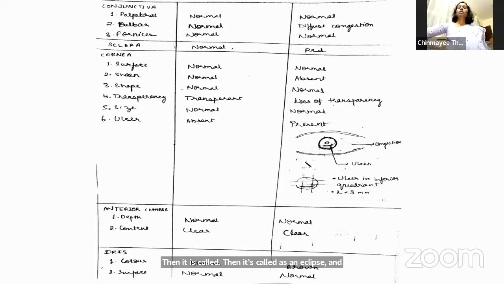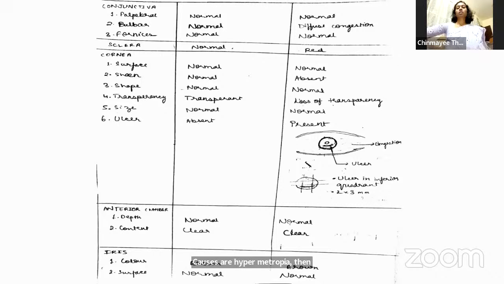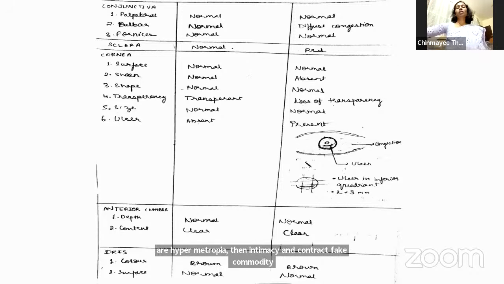Okay, tell me some causes for a shallow anterior chamber depth. Ma'am, shallow anterior chamber causes are hypermetropia, then intumescent cataract, phacomorphic glaucoma. Yes. Tell me some causes for irregular anterior chamber depth.